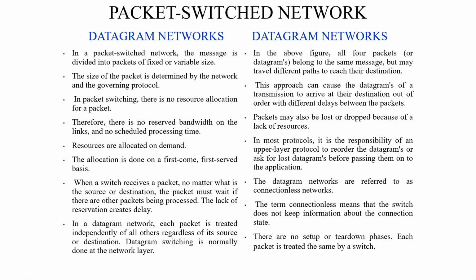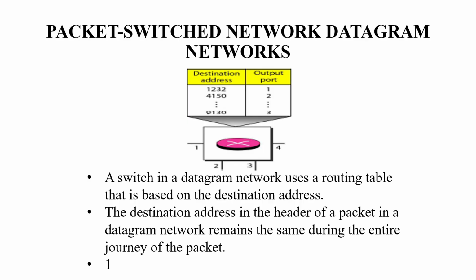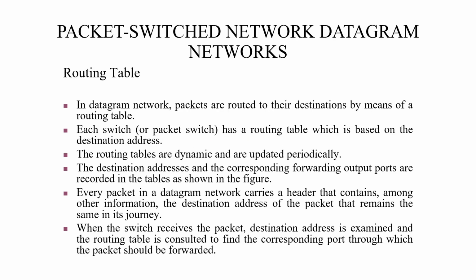This is the packet switch network, or datagram network. A switch in the datagram network uses a routing table that is based on the destination address. The destination address in the header of a packet in a datagram network remains the same during the entire journey of the packet. Routing table. In a datagram network, packets are routed to the destination by means of a routing table.